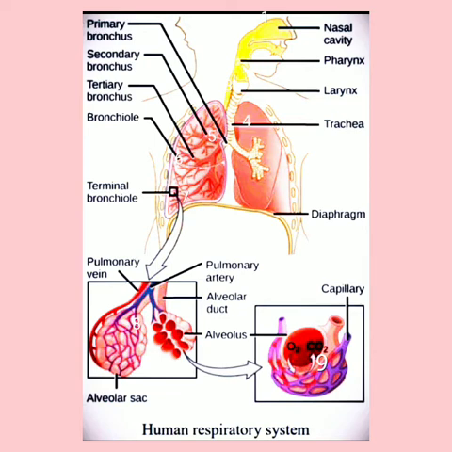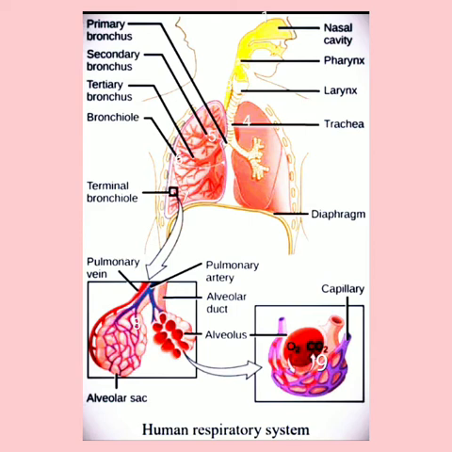The larynx after that opens into the trachea. The trachea is also called the windpipe, and it is a tube-like structure made up of 16 to 20 C-shaped cartilaginous rings, which prevent it from collapsing and keep the passage of air open. It lies ventral to the esophagus and extends into the chest cavity.